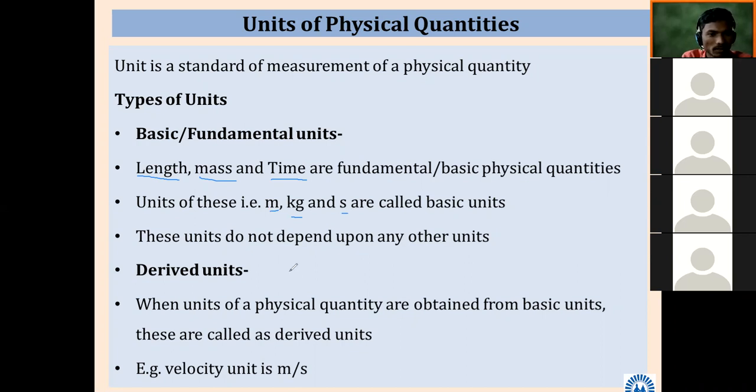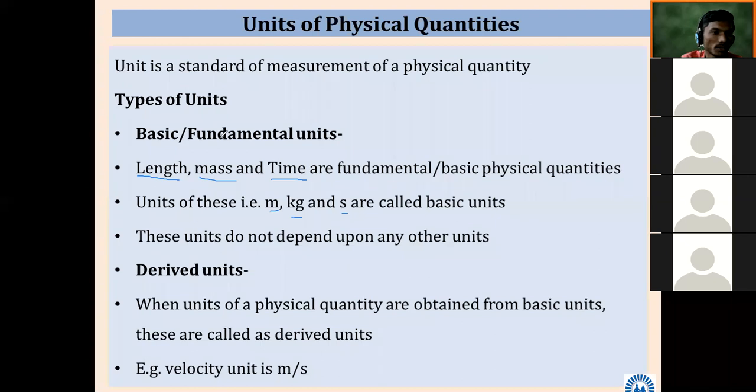These units do not depend upon any other units. That's why they are called fundamental or basic. A simple question may arise in your mind: why are they called basic? Because they are independent. They do not depend upon any other quantities. Which are they? Meter, kilogram or kg, and seconds. These are the basic units.